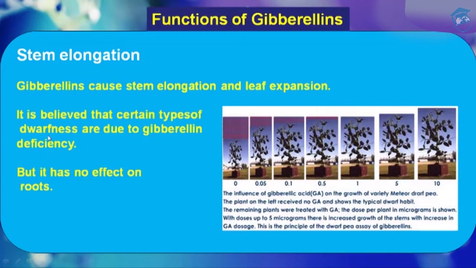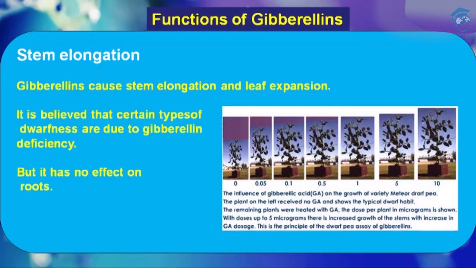It is believed that certain types of dwarfness are due to gibberellin deficiency. As you can see, this is a plant that is showing stunted growth and has zero gibberellin in it. This shows the influence of gibberellic acid on the growth of the variety Meteor dwarf P. The plant on the left received no gibberellin and shows a typical dwarf habit. So this is a dwarf plant, or a plant showing stunted growth, which has no gibberellin in it. That clearly shows that gibberellin is required for stem elongation and leaf expansion.